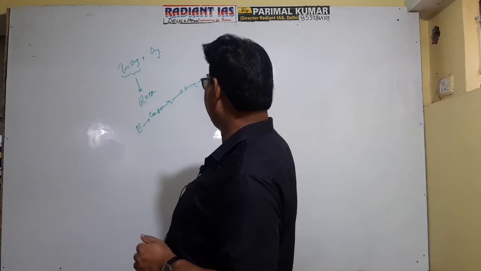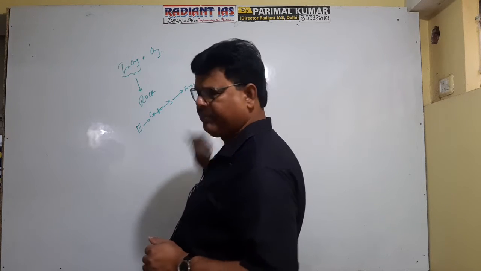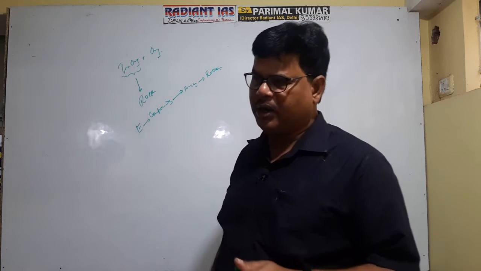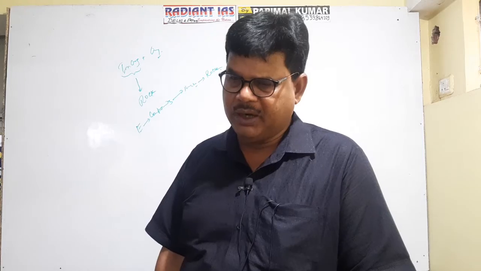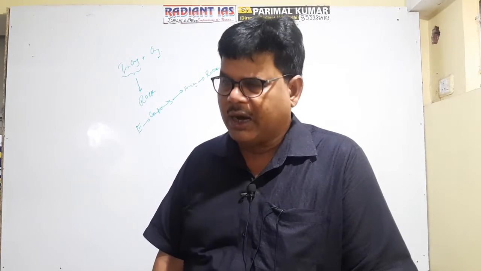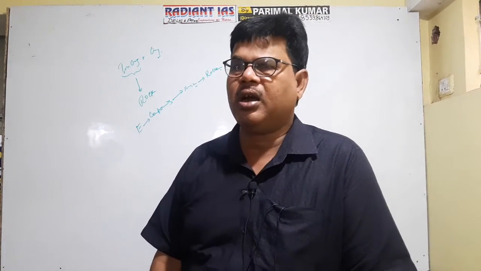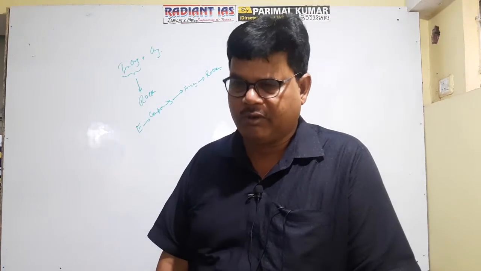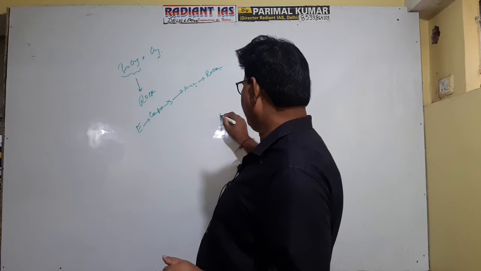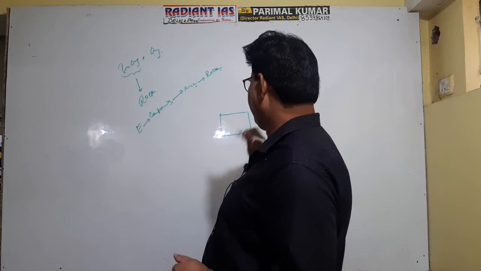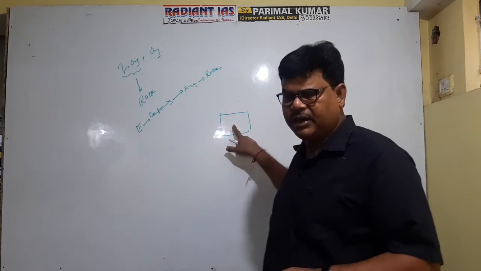An aggregate of mineral is referred to as rock. Elements combine to form compounds. Compounds combine to form minerals. An aggregate of minerals is referred to as rock, and mineral is basically inorganic. That's why it is said that rock is the source of inorganic material for the soil. Suppose this is the rock part. Actually, you see, it contains minerals; it is the aggregate of minerals.